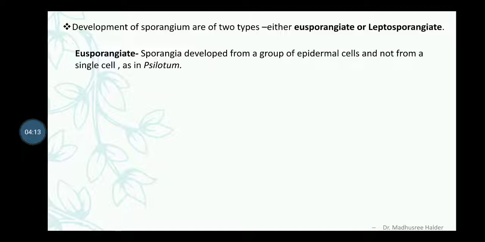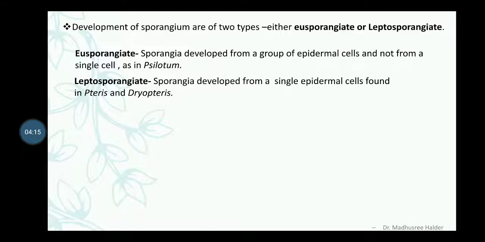as we found in Xylotum. But leptosporangiate, on the other hand, means where the sporangia developed from a single epidermal cell but not from a group of cells or two cells. This condition is found in Pteris and Dryopteris and many other ferns.